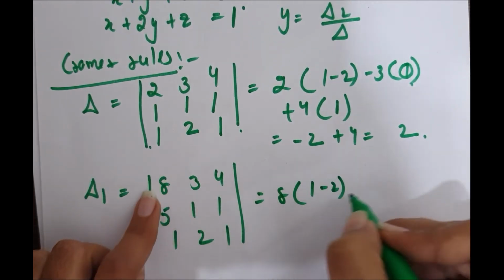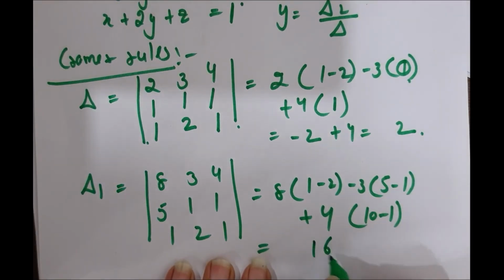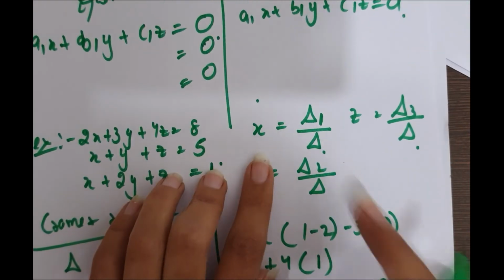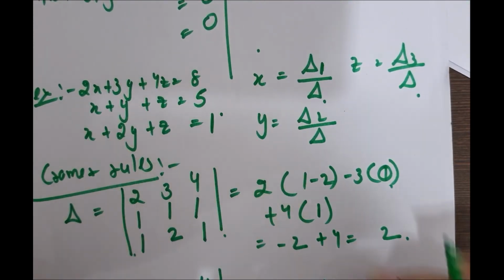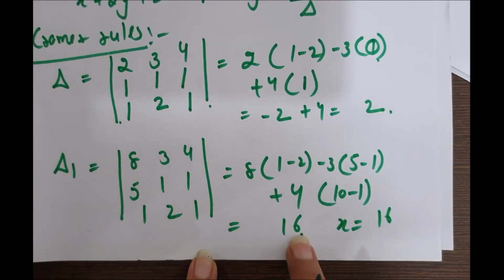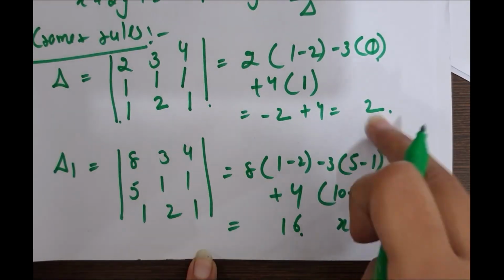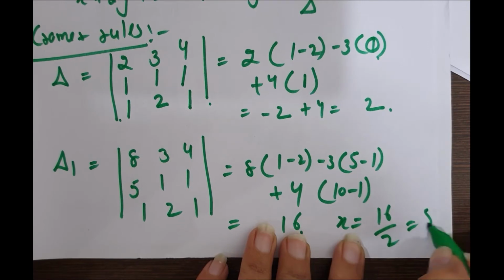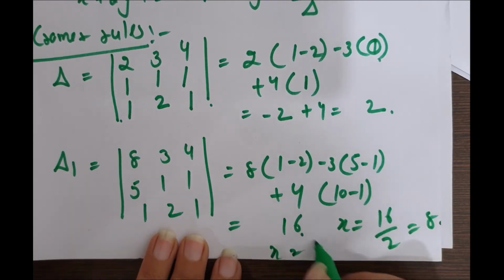This is delta 1, which came out to be 16. Now to find x, we just have to divide: 16 divided by delta, which is 2. It came out to be 8. So x came out to be 8.